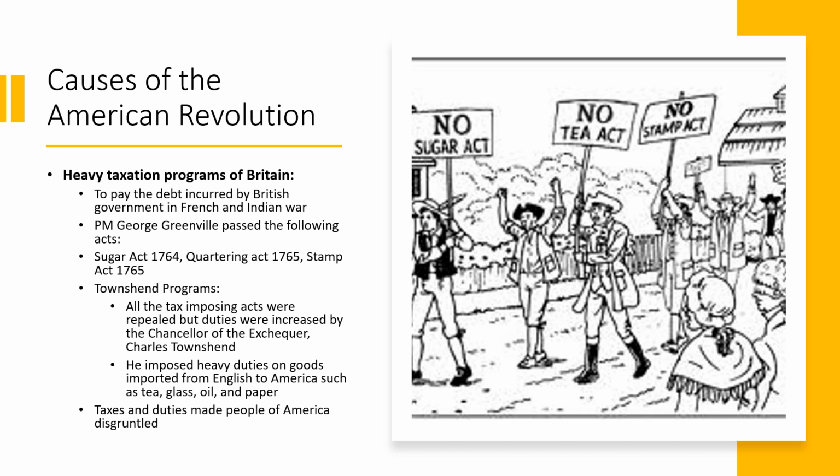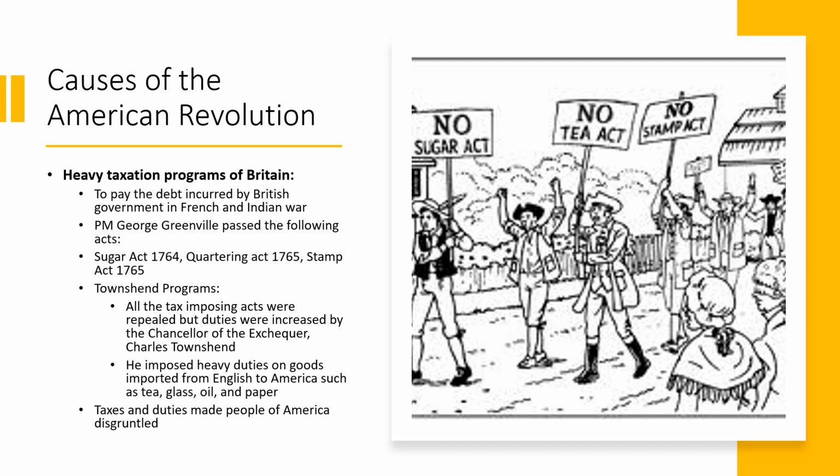So these were actually programs of Britain to extract all the money from the North American colonies to pay the debt that the British Empire incurred in the French and Indian War. So these programs were very unjust, and these programs infuriated the colonies.